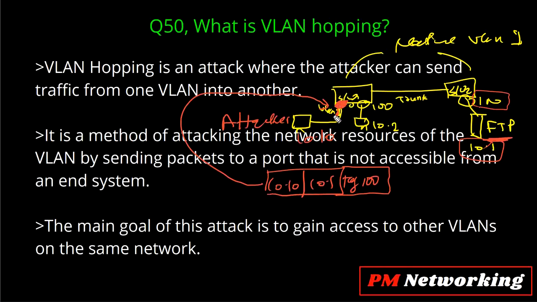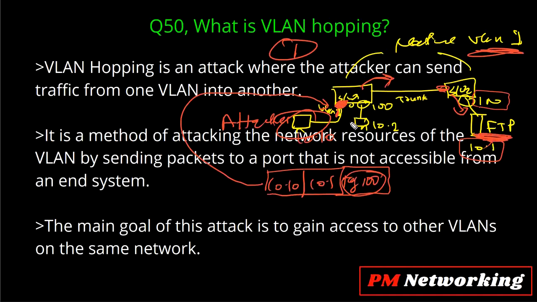So this interface is a member of which VLAN? This interface is a member of VLAN 1. So VLAN 1 is your native VLAN. So I will not add a tag whenever I forward this traffic on the trunk port. So this switch will not add any tag at the time of forwarding this traffic on the trunk port, right? Now when the other switch receives this traffic, it will see, okay, the tag is 100. So this switch will come to know that this is the traffic of VLAN 100, and it will send this traffic out from this interface, right? Now the attacker transmits their virus to the FTP server.